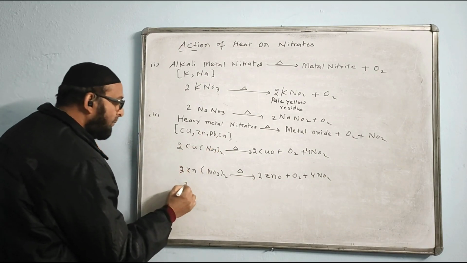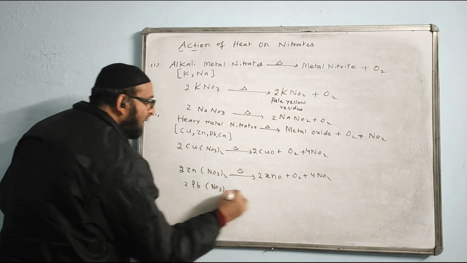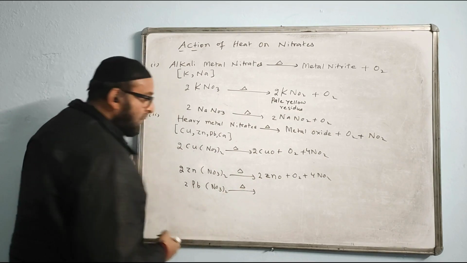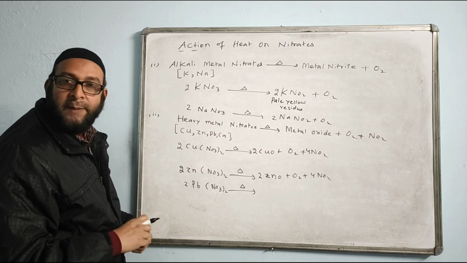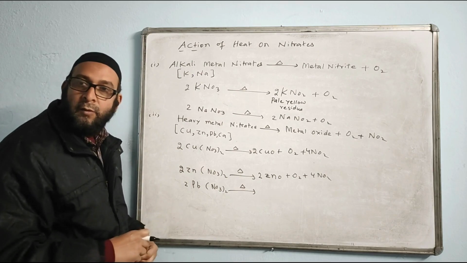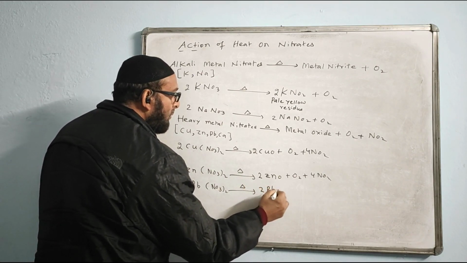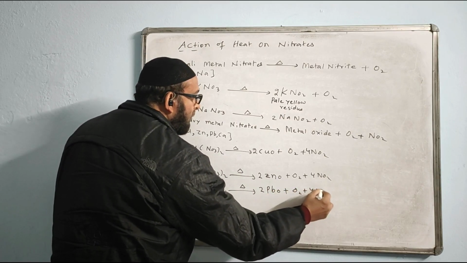If I take lead nitrate, 2Pb(NO3)2. If I take lead nitrate, what answer do you hope to get? Tell me what answer do you expect? Yeah, tell me: 2PbO plus 4NO2.